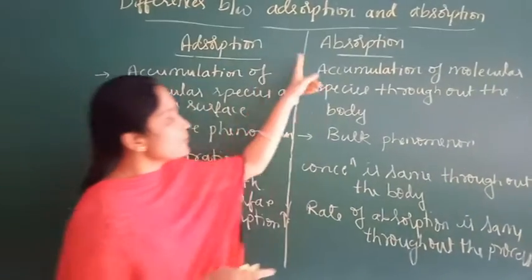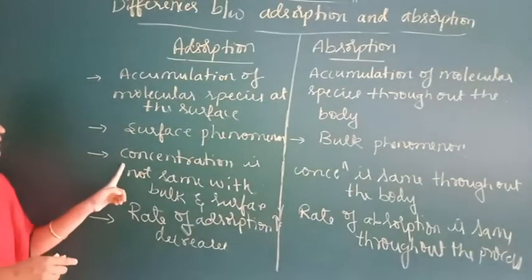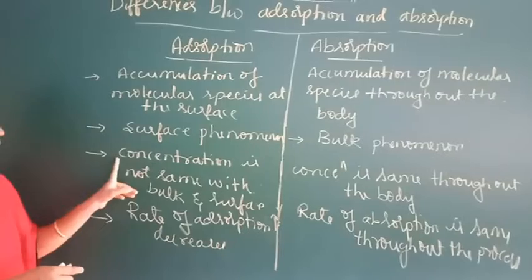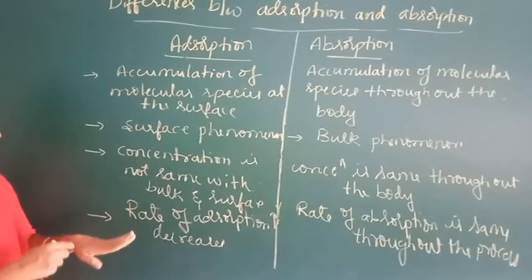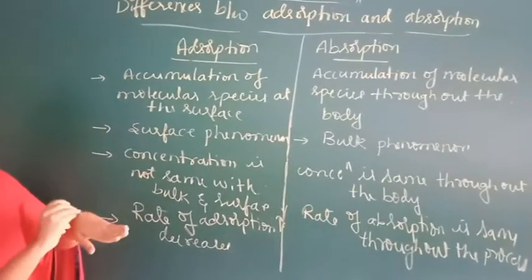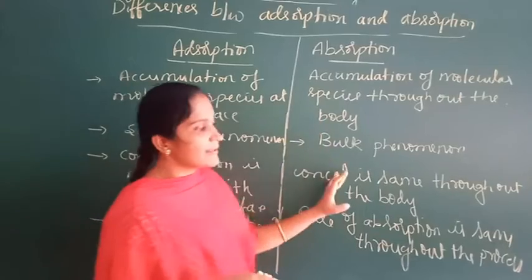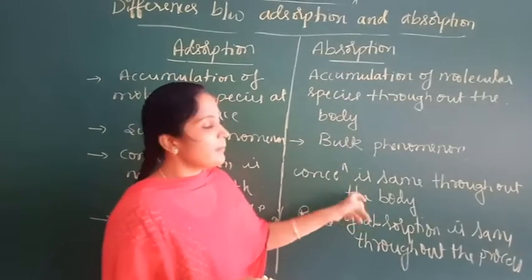Absorption is a bulk phenomena. In adsorption, concentration is more at the surface than in the bulk. But in absorption, concentration is the same throughout the body.